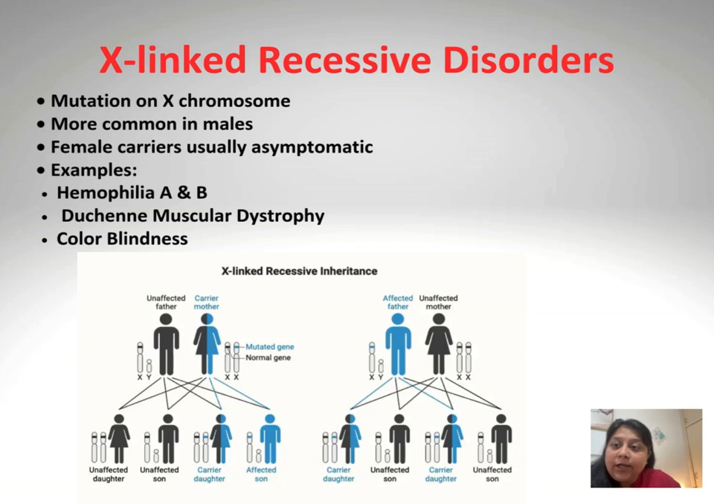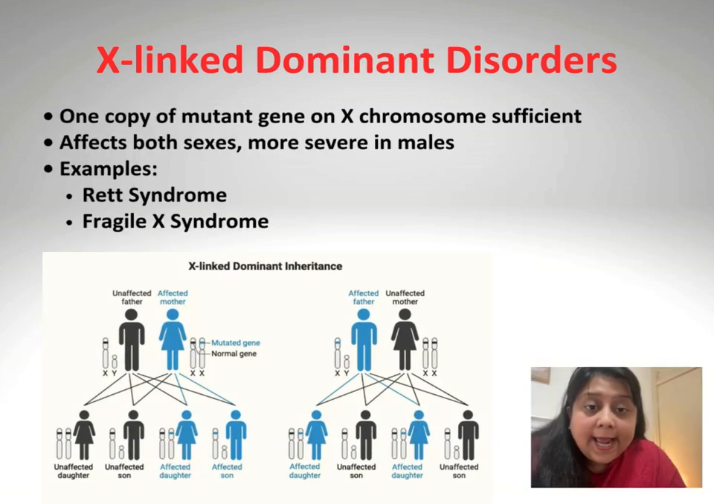Because males have only one dose of the most X-linked genes, defects in the X-linked genes are likely to produce disease in males. The examples are hemophilia A and B, Duchenne muscular dystrophy, and color blindness. In X-linked dominant disorders, one copy of mutant gene on X chromosome is sufficient. It affects both the sexes, more severe in males though. Examples are Rett syndrome and Fragile X syndrome.